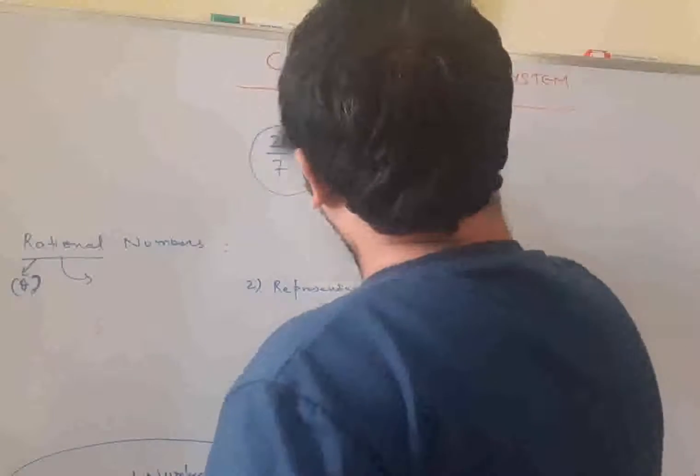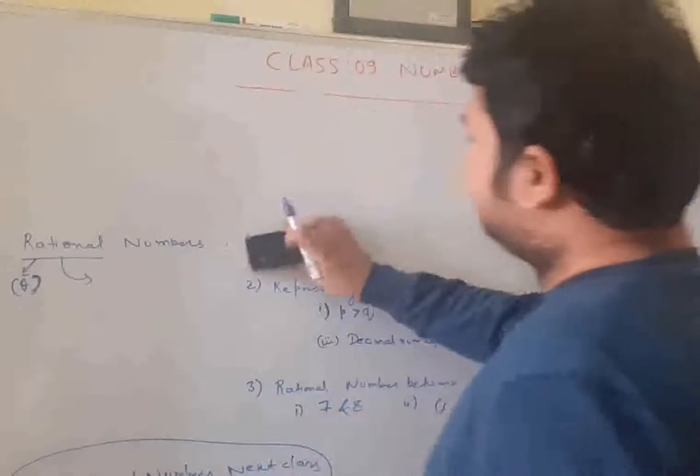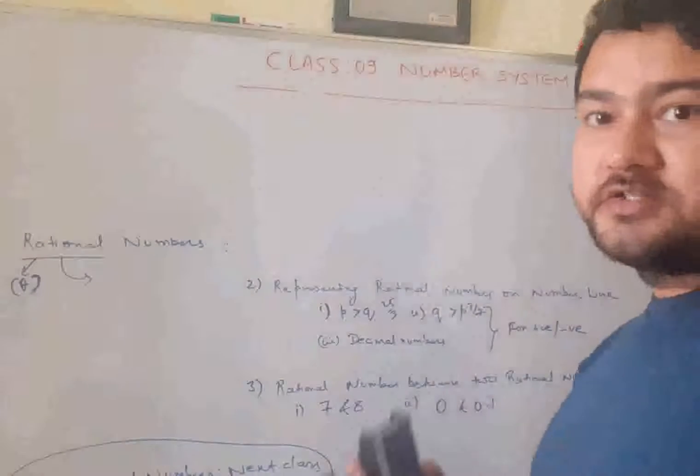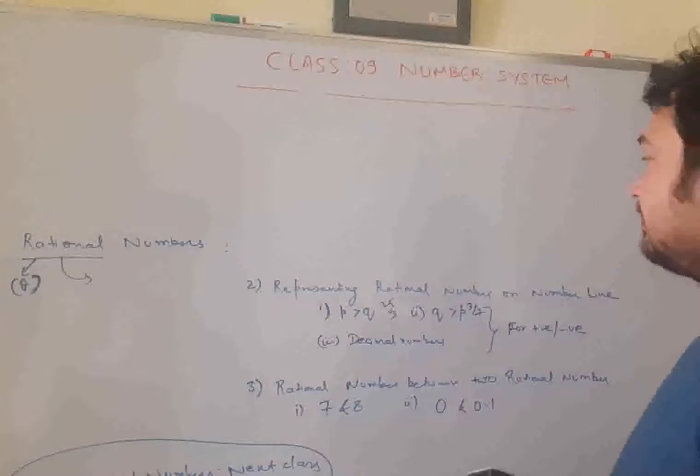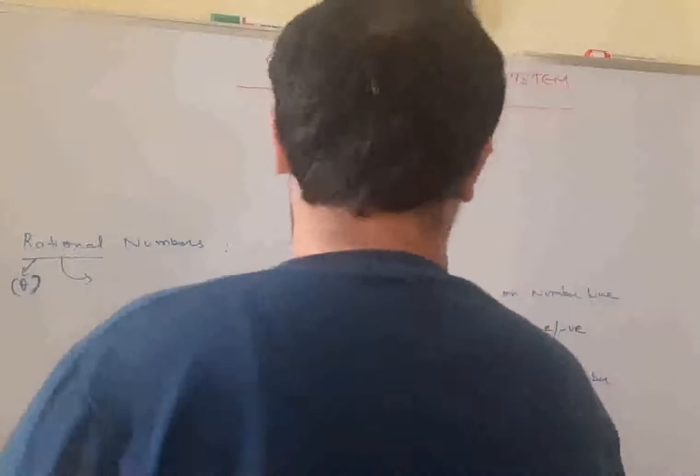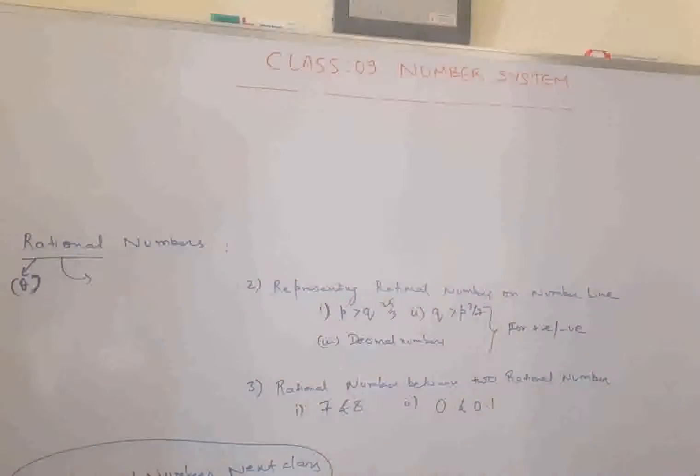So, today you got to know about rational numbers in simplest form and equivalent rational numbers, and moving forward we will be starting the representation of rational numbers on the number line.